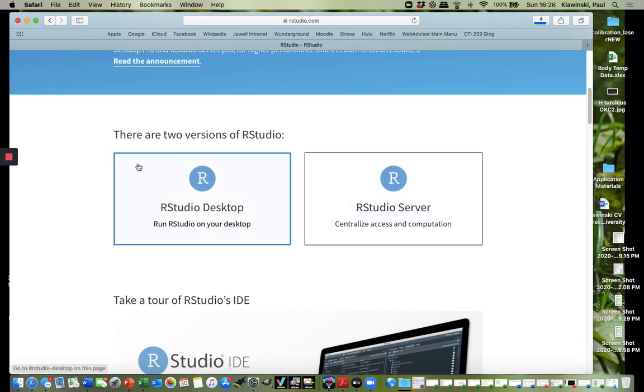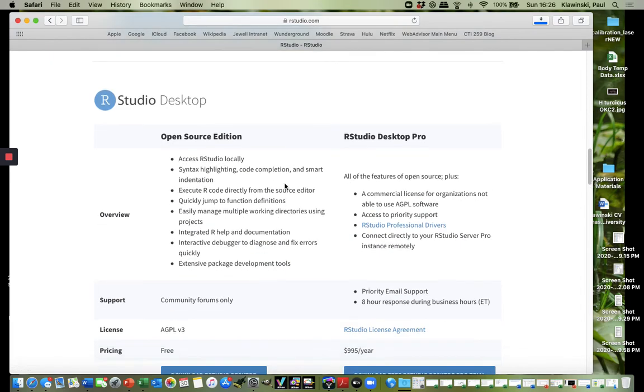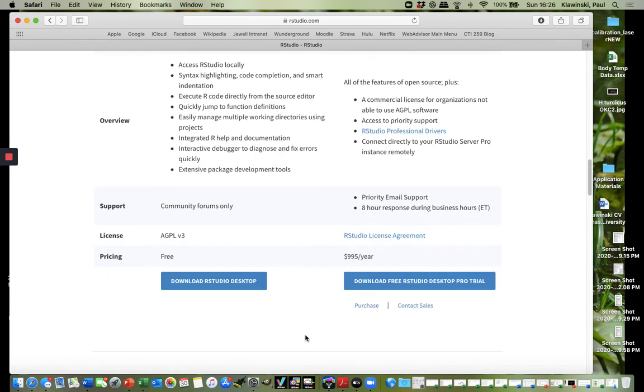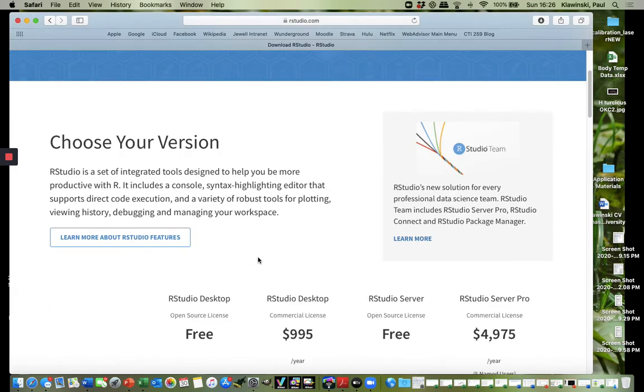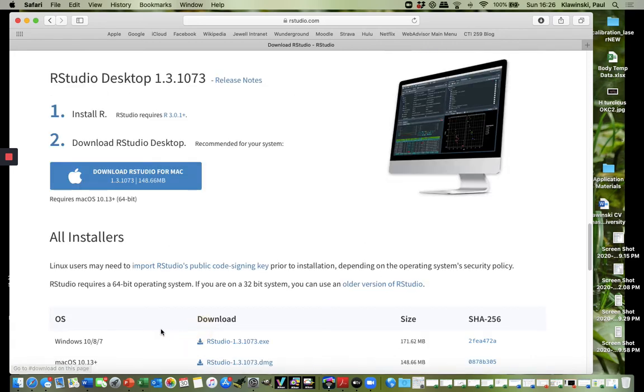It also has downloads. Go to the products page, go to RStudio, and it should give you a couple of options as you scroll down, RStudio Desktop or RStudio Server. Since you're putting this on your actual desktop computer, you want to click RStudio Desktop, and you want the open source edition, not the pro edition, because you probably don't want to pay $1,000 a year for RStudio. When you click the download tab, it will take you to another page where you will choose your version. Once again, you want to choose the free version. It's going to keep asking you this until it is convinced that you really want the free version.